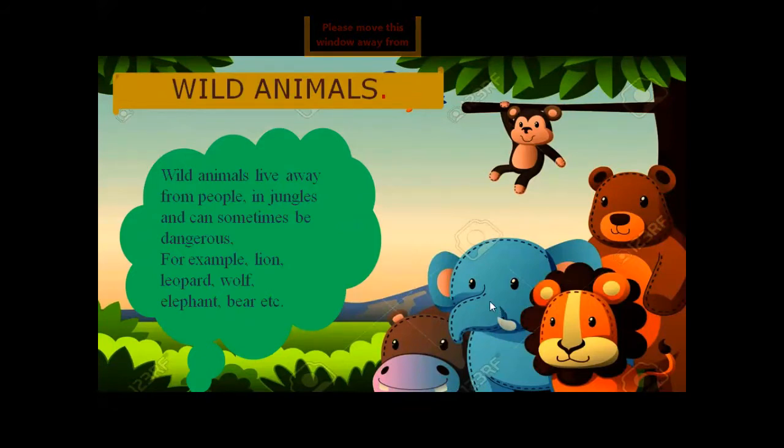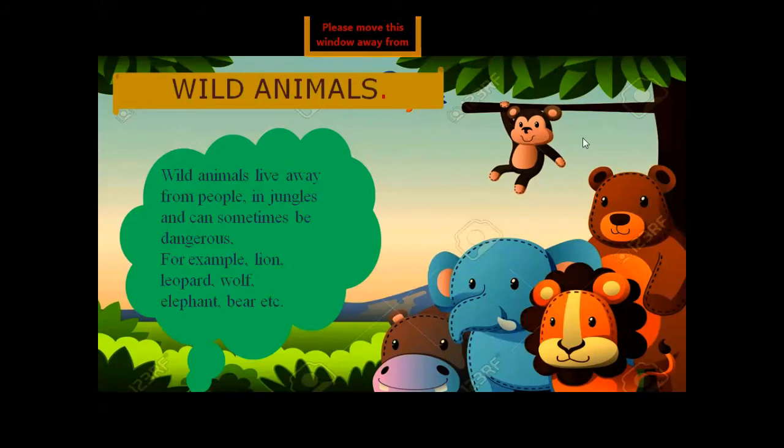Harmful. You may get hurt if you meet them without any cage, so they can harm you, they can injure you. So be careful when you see these animals. Where do you see these animals? You see them in the jungle, in the forest, and also in the zoo, but in a cage.